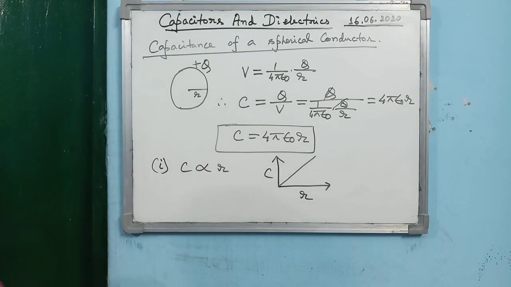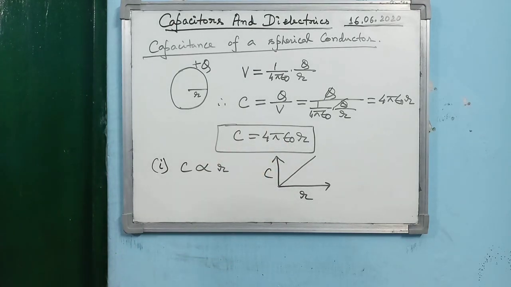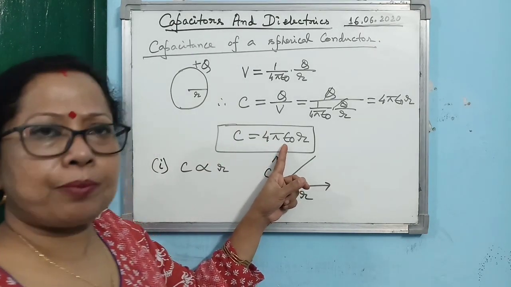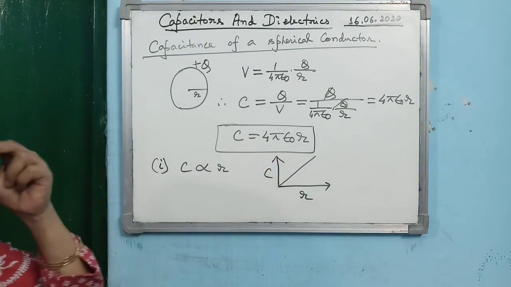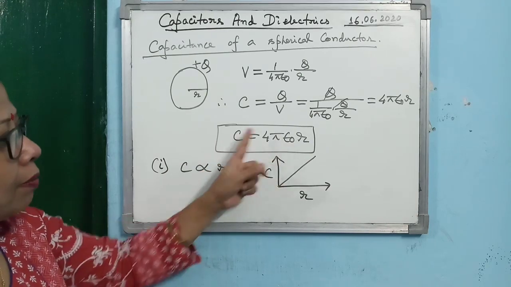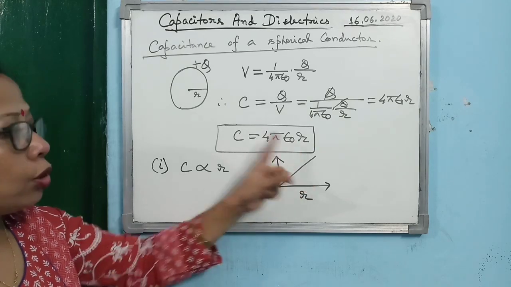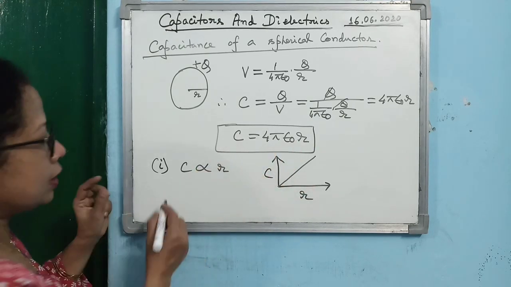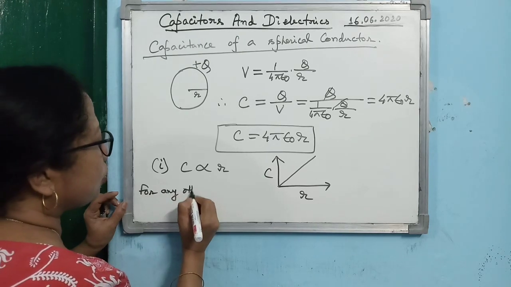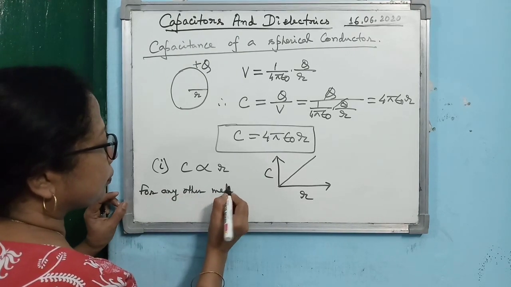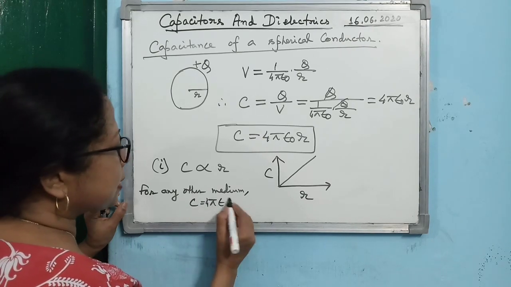Now here you see we have considered that it is in air or vacuum. Is that clear? Now if it is not in air or in vacuum, means if the absolute permittivity of the medium is epsilon, then C will become 4πεr. Is that clear? So for any other medium you can write C = 4πεr.